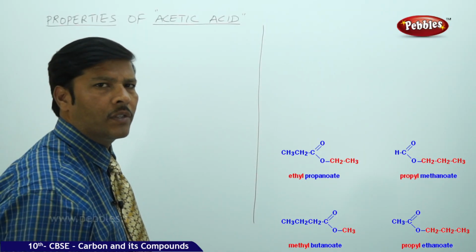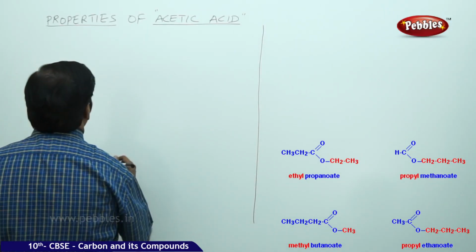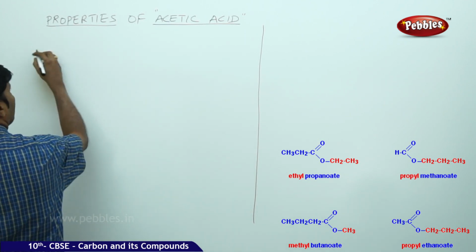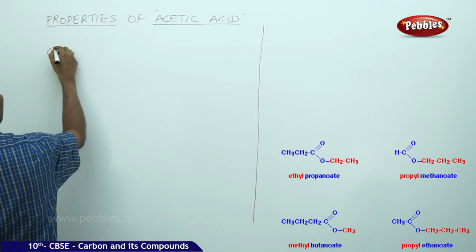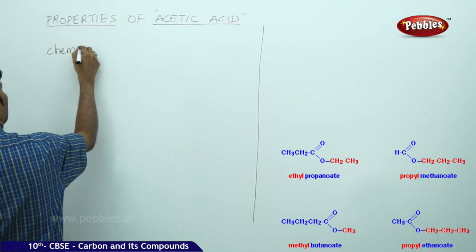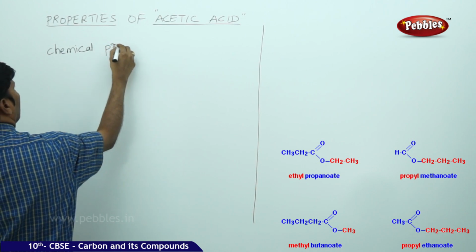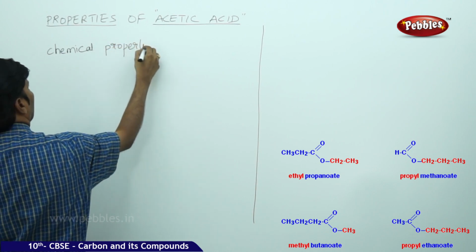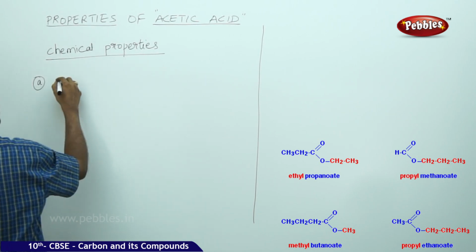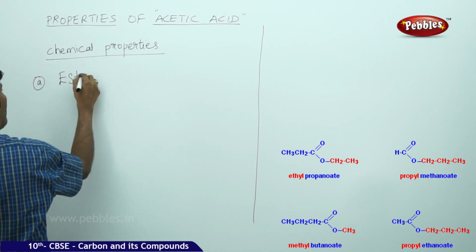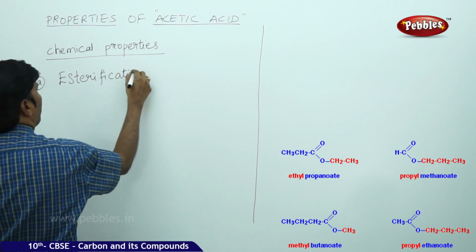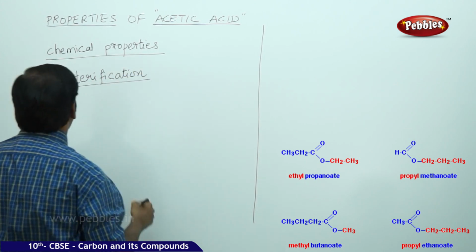The next part of the discussion is, let us study some important properties of acetic acid, that is, chemical properties. In this, A, esterification.